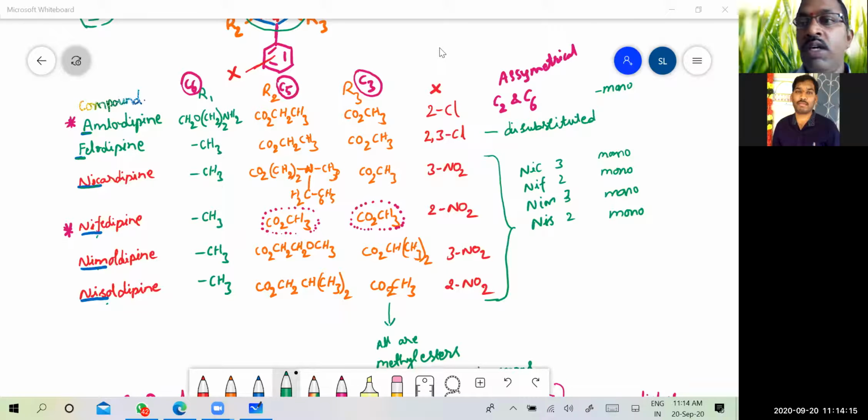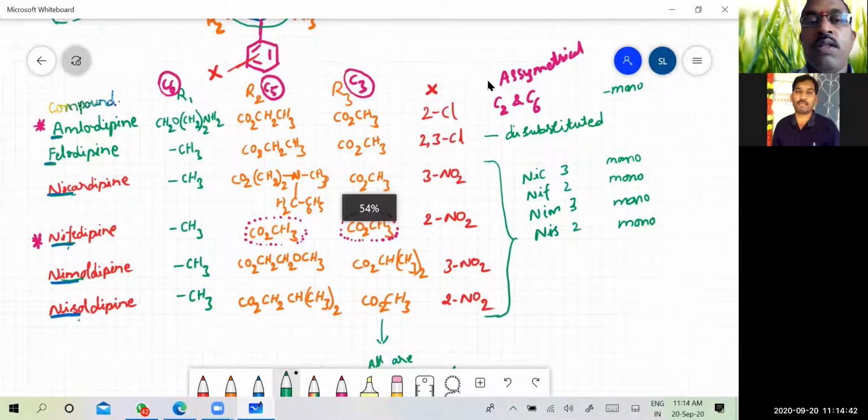Okay. So here, let me again tell you that we have written them in the order of the alphabets A, F, and N. In N series also, they are according to alphabets: Nicar, N-I-C, N-I-F, N-I-M, N-I-S. That's why we have underlined this part. Nicar, Nif, Nim, and Nis. Now coming to the substitutions here.